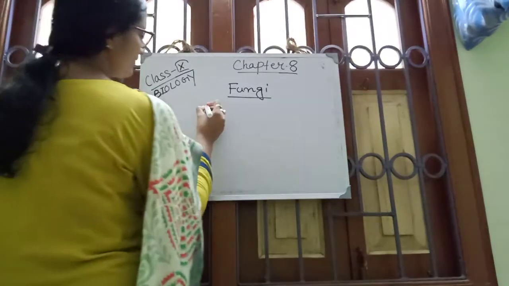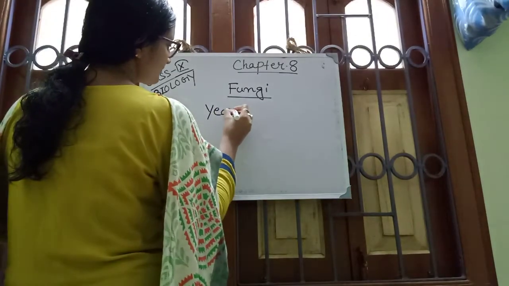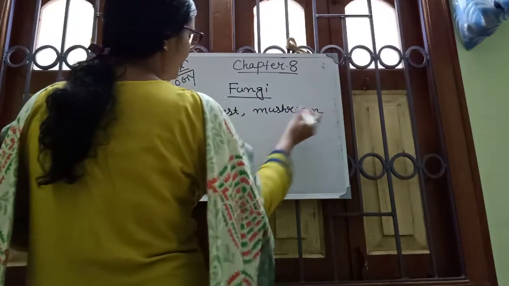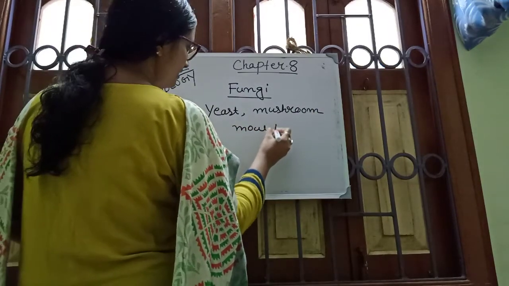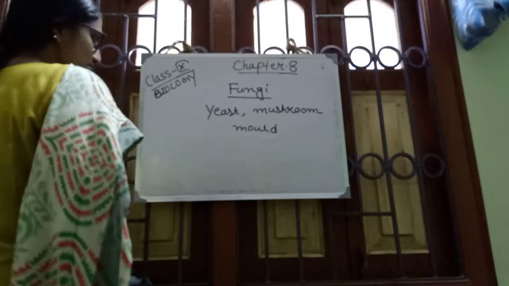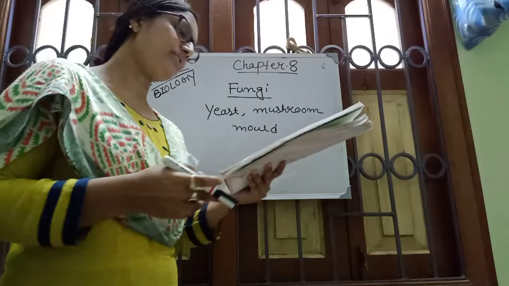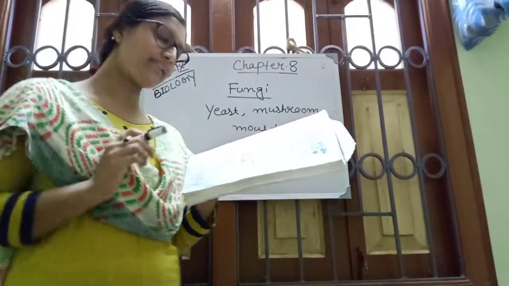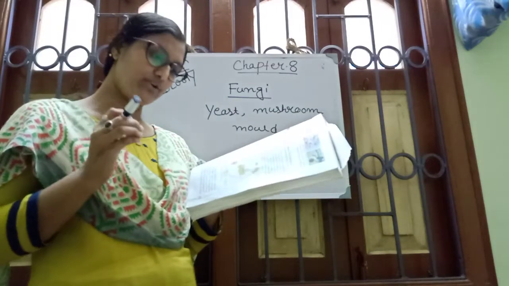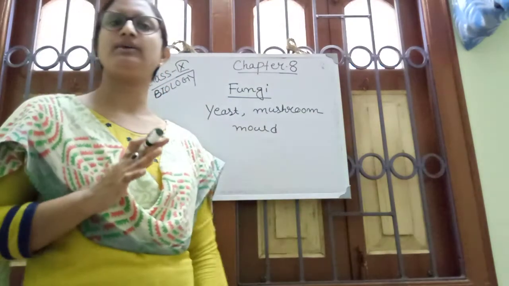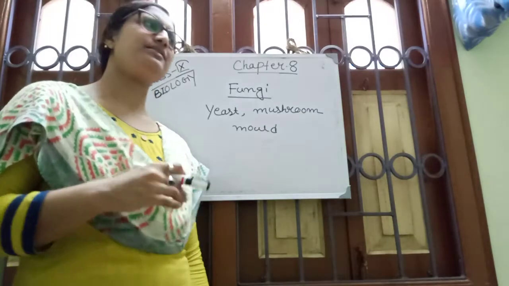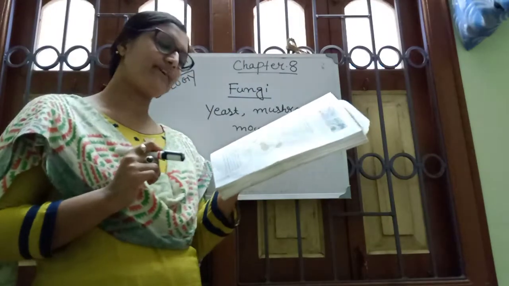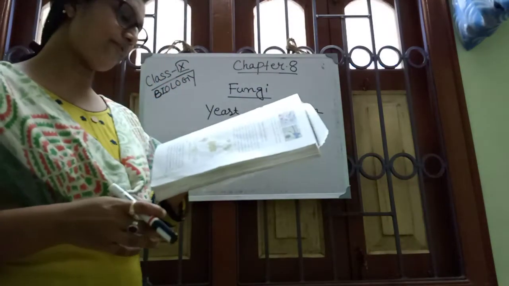Common examples of fungi: yeast, mushroom, and mold, which I am writing here. The general structure is multicellular, a plant-like structure, belonging to the kingdom Fungi. Among the characteristic features, fungi are eukaryotes with nuclei and mitochondria. So the proper nucleus is present and different cell organelles are present, including the mitochondria. They have a defined cell wall made up of fungal cellulose.